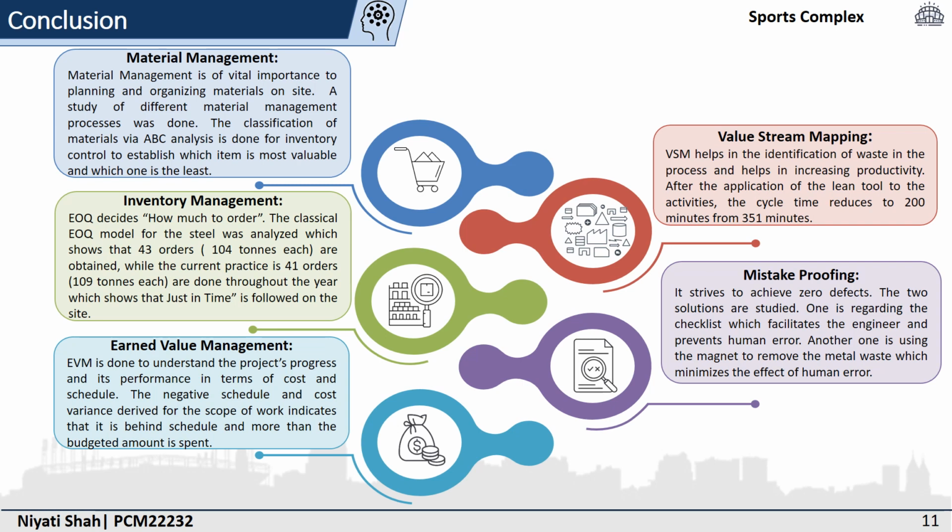From the value stream mapping, we were able to identify the waste and eliminate or reduce it and increase the productivity. After application of lean tools, we were able to reduce the total cycle time from 351 minutes to 200 minutes. The mistake proofing principle strives towards achieving zero defects. So two of the solutions have been studied: one which helps the engineer prevent human error from occurring, which is a checklist for the power tool inspection, and another one to mitigate the error which has already been made, which is the usage of the magnet.